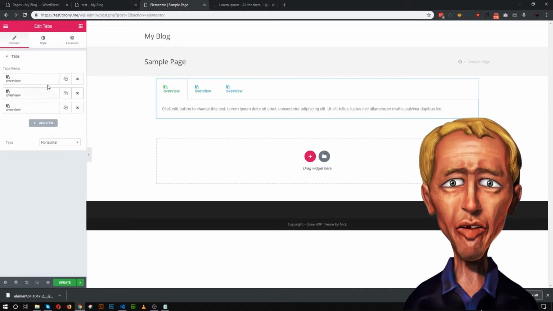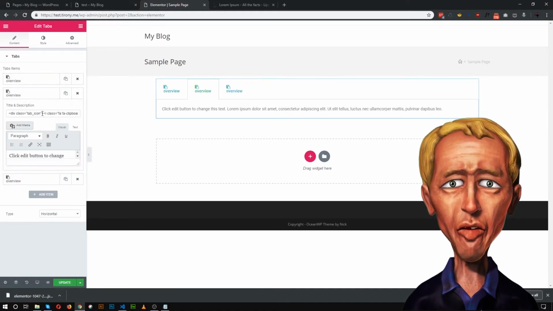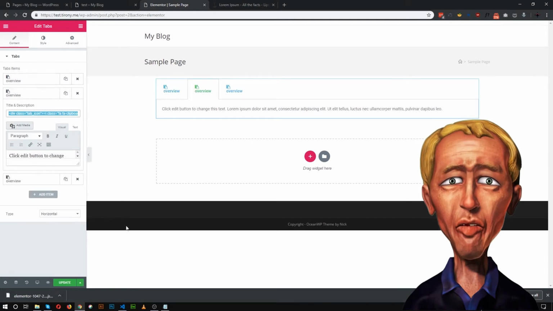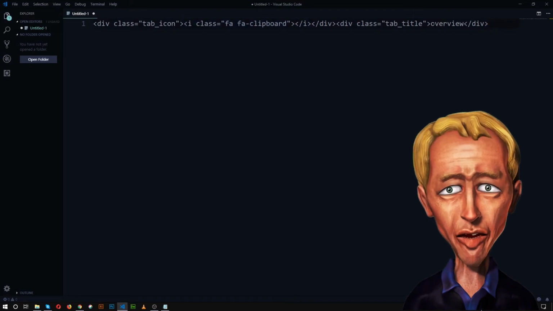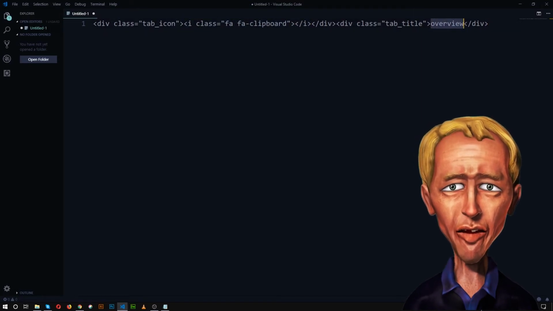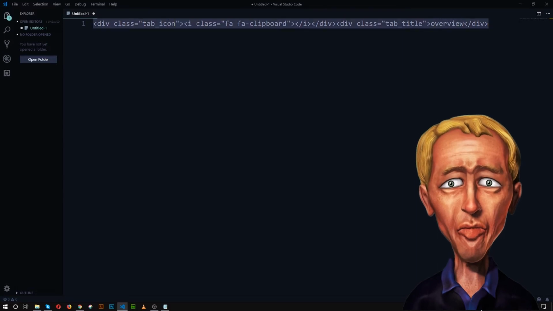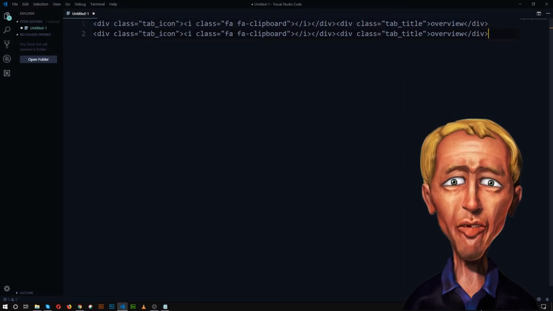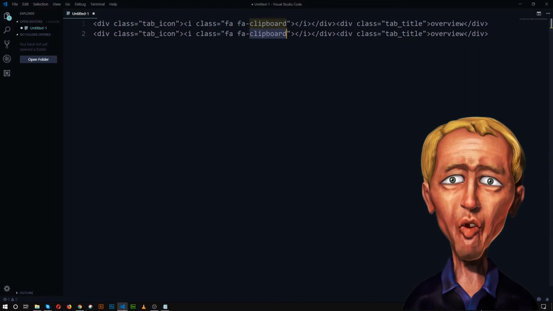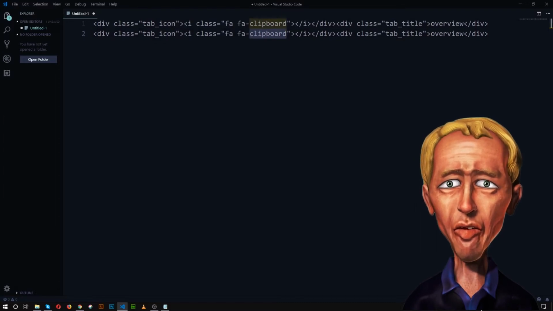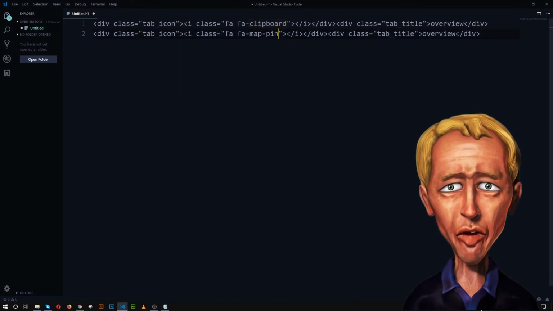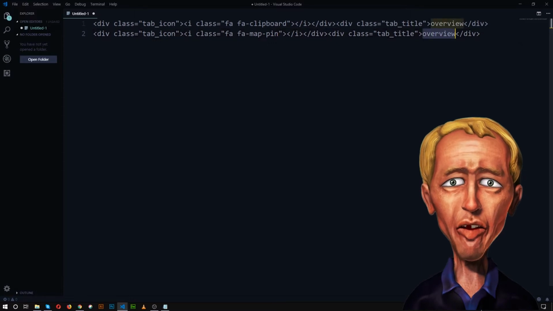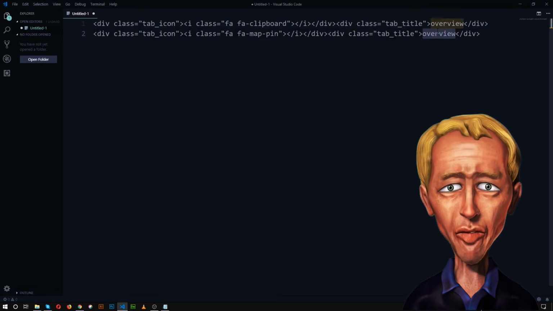Let me duplicate this. Just change the icon code in here and change the title in here. For the next one, let's duplicate this code and add a map pin Font Awesome icon code, and change this title to something like Map.